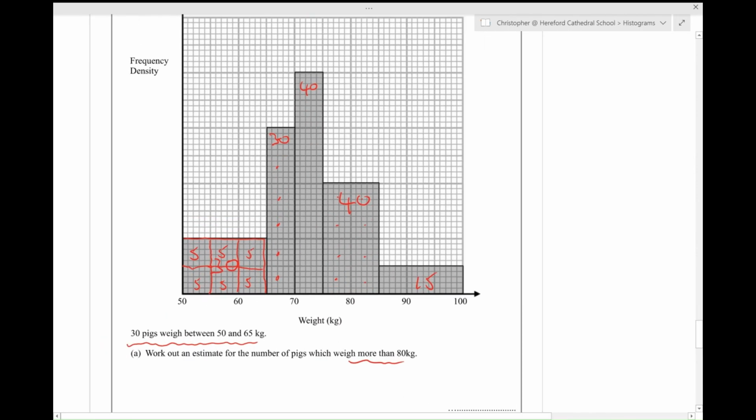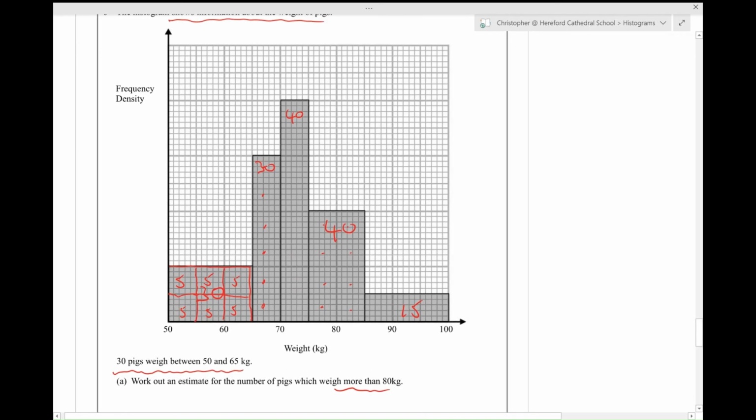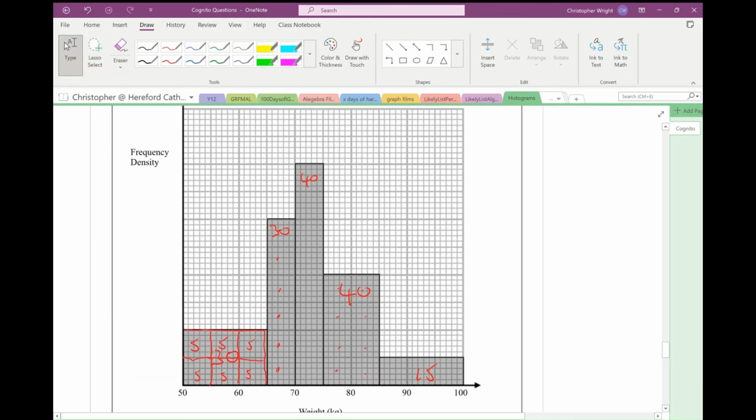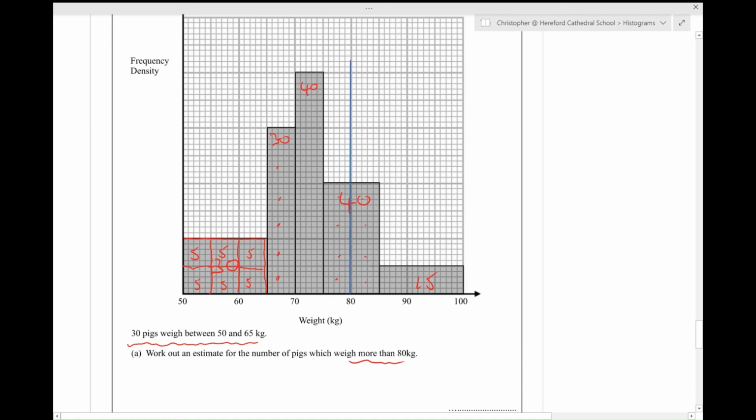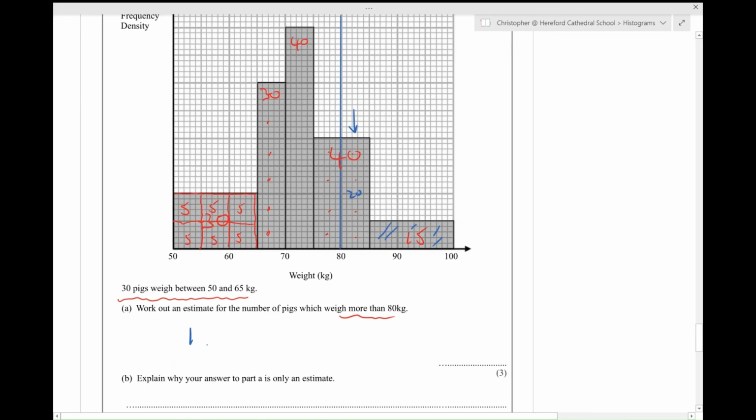Now let's have a look at the question. Work out an estimate for the number of pigs that weigh more than 80. Right, so here's my 80, and I need to know how many pigs lie to the right of this line. Well, I know it's 15 in here, and I know it's half of that 40. So it's going to be 15 plus 20, 35 pigs.